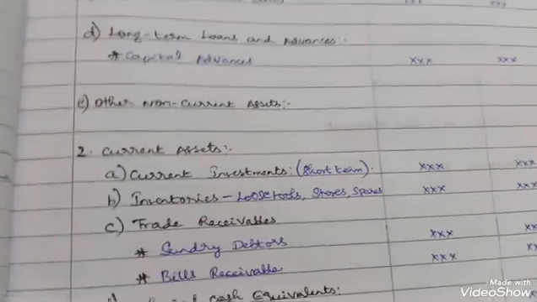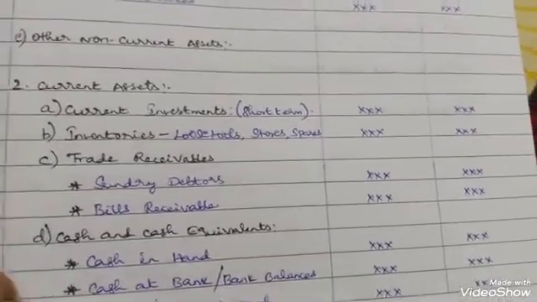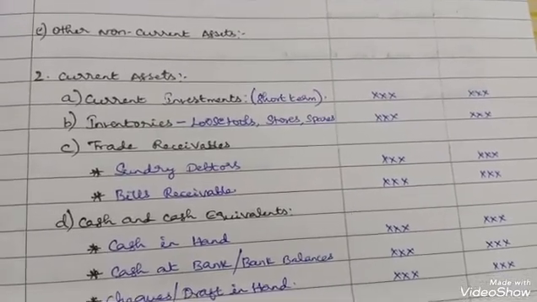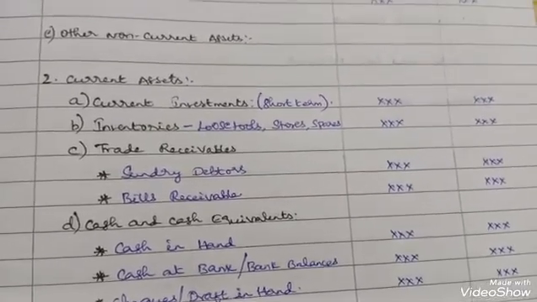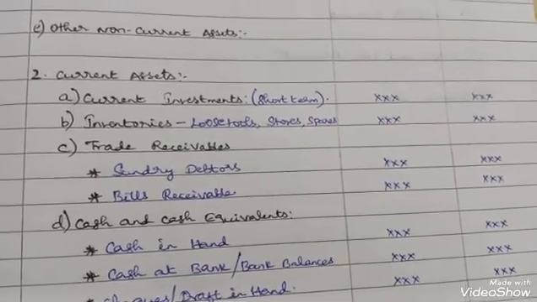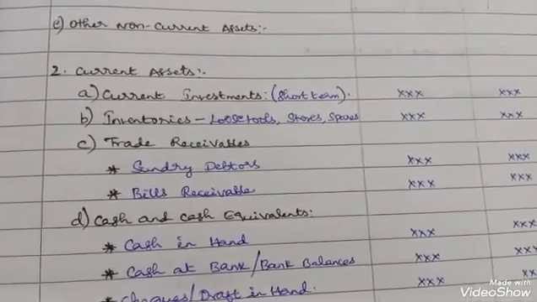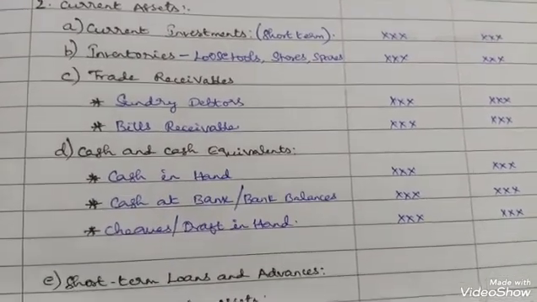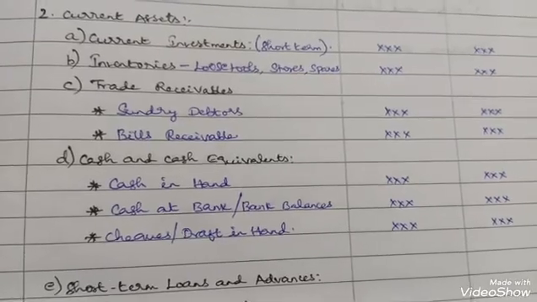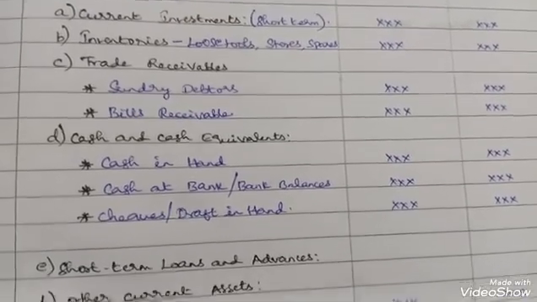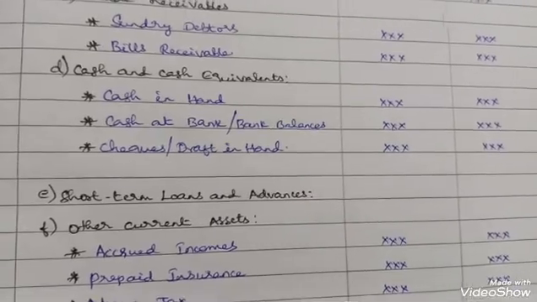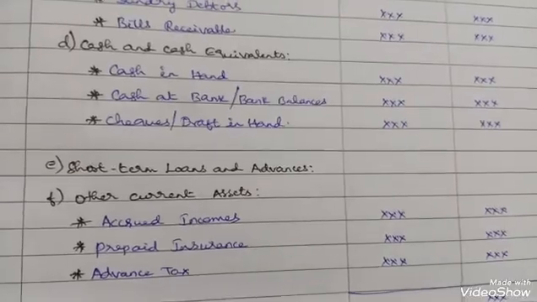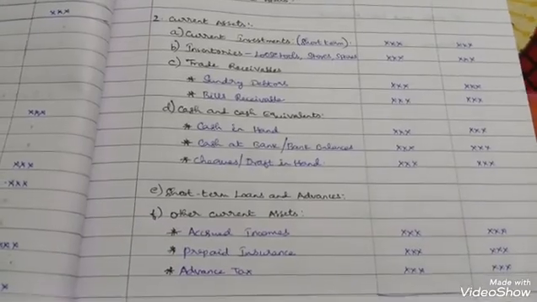Then current assets. Current assets will show around 5 to 6 items. Current investments, which are short-term investments or marketable securities; inventories, loose tools, stores, spares, like that. Trade receivables, sundry debtors. Trade receivables include sundry debtors and bills receivable. Cash and cash equivalents: cash in hand, cash at bank or bank balances, cheques or drafts in hand. Short-term loans and advances. Other current assets like accrued income, prepaid insurance, advance tax. That's all for the balance sheet part.